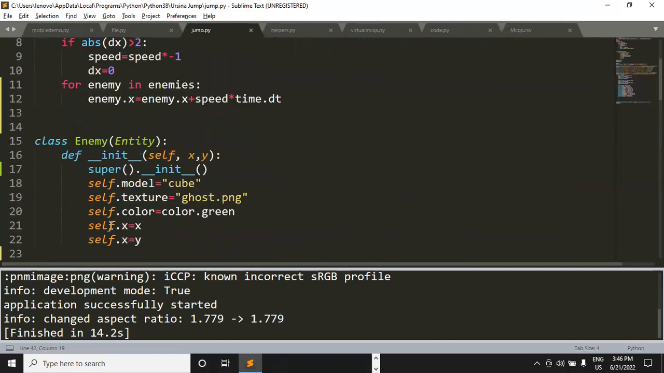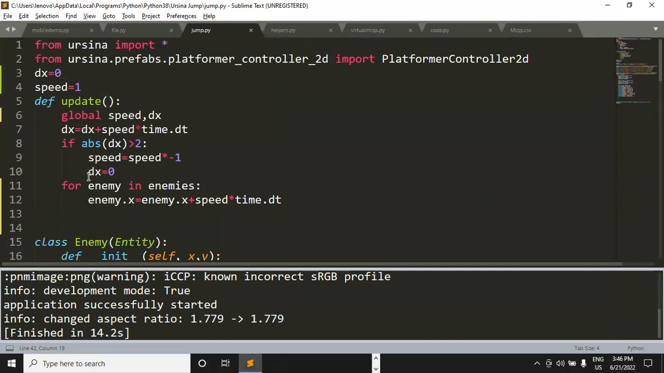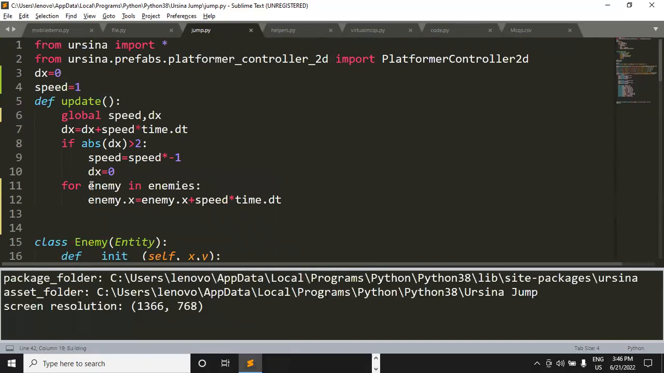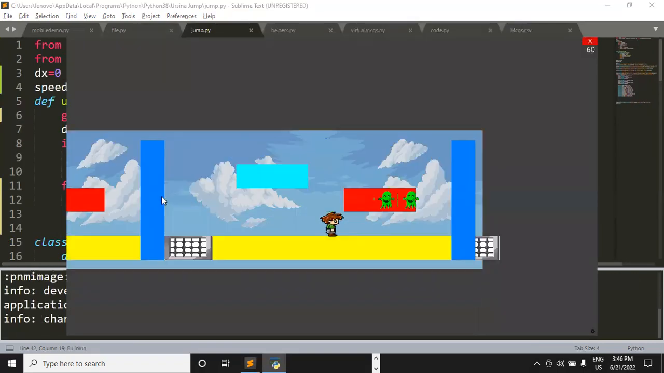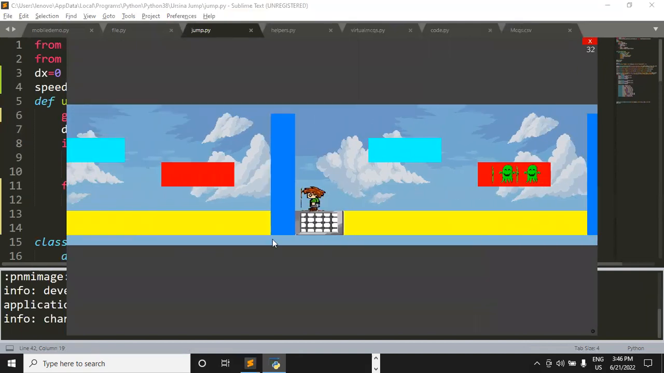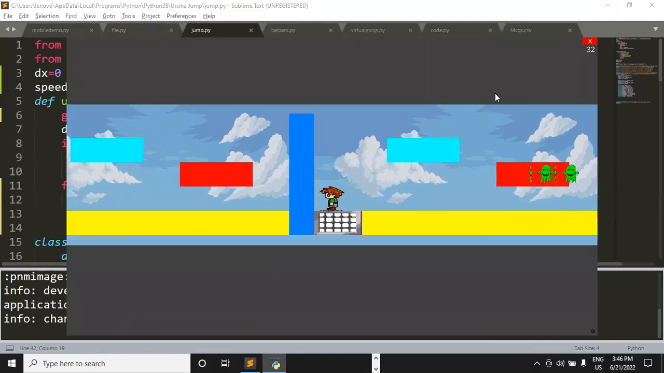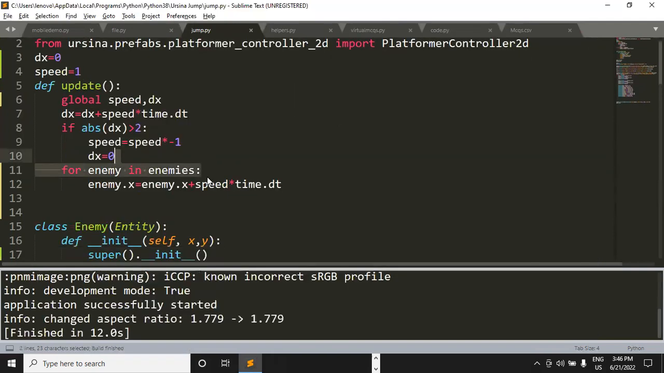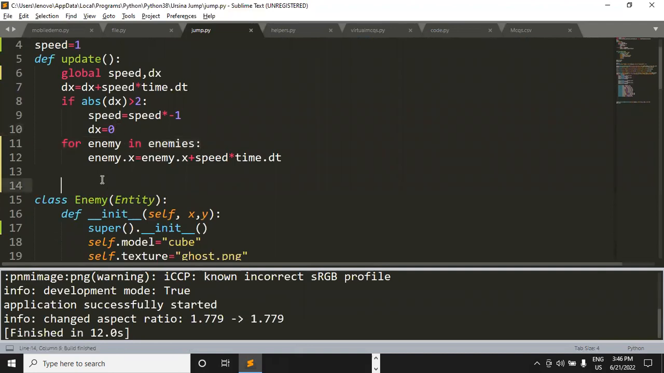Yes, sir. Okay, now let me just show you a magic. I haven't defined anything which can help us in checking the collision between this player and this trap over here. So let's do this. If the enemy or the player collides with the trap, I would like the player's color to change.